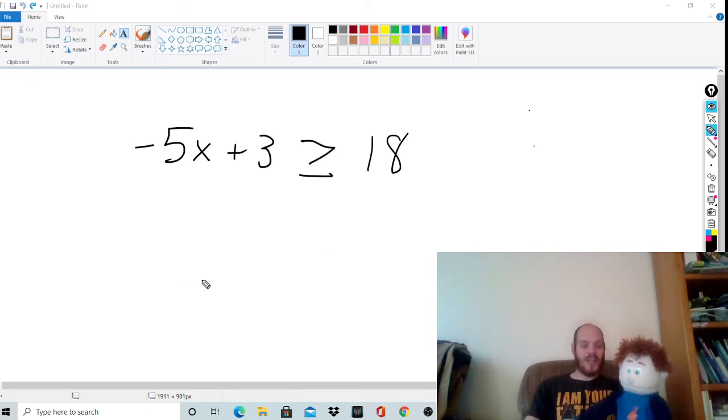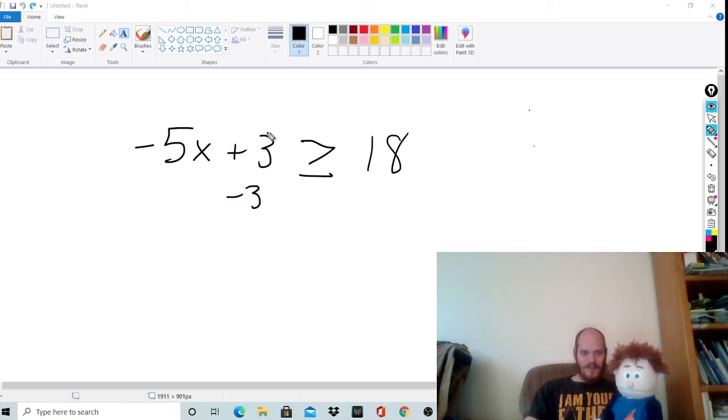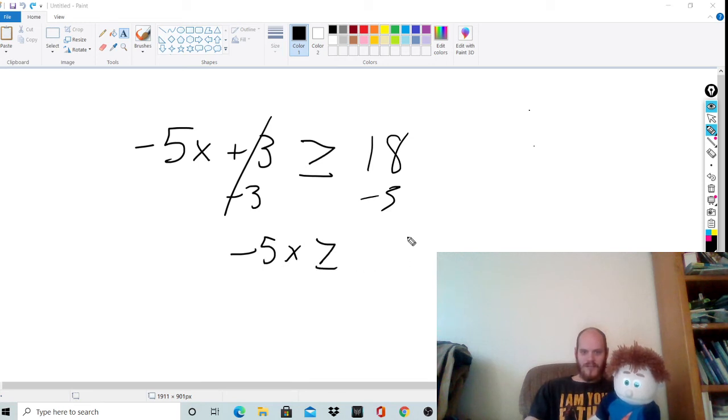All right. So check it out. This is a little bit different. Can you tell what the difference is? Can you guys tell what the difference is? If so, you got to figure out what's happening different. So notice I still have to get that x term by itself, guys. That's still my goal. So what I'm going to do is I'm going to take away -3, right? Because the opposite, the inverse operation. Let's take away -3 over here. So I've got -5x is greater than or equal to 15.